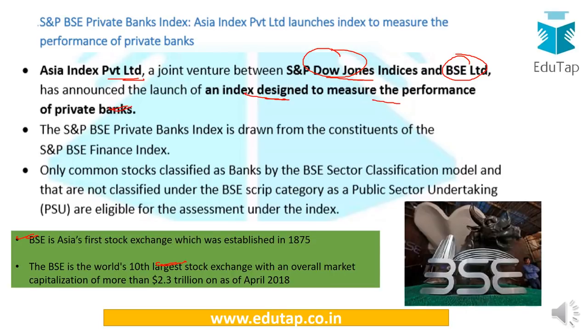So we can relate this news to the fact that if the government is trying to pull up its socks with the PSU banks, private banks are also being measured on this index. The constituents would be derived from the finance index, and only common stocks classified as banks by the BSE are included. So you can just go through this, and this is about the private banks index.